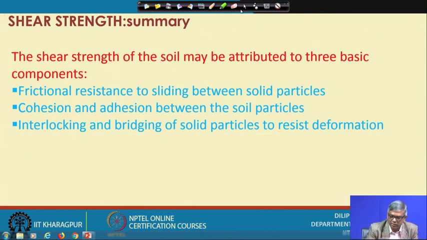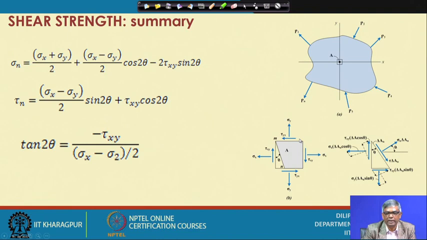Next, as I have mentioned before, at any point in a soil mass you can define the state of stress in 3-dimensional form.